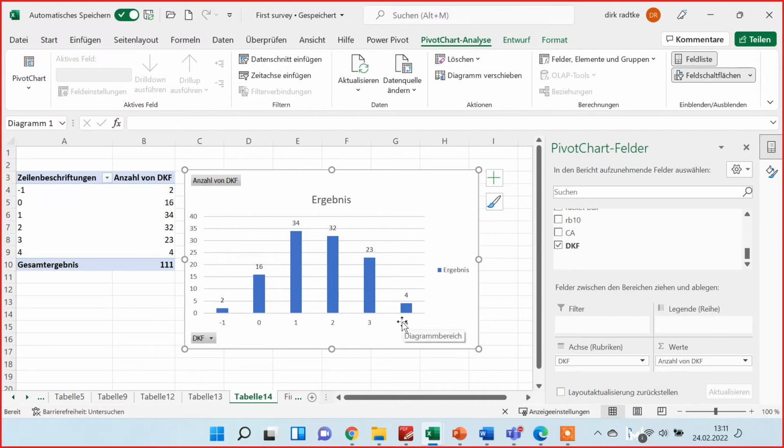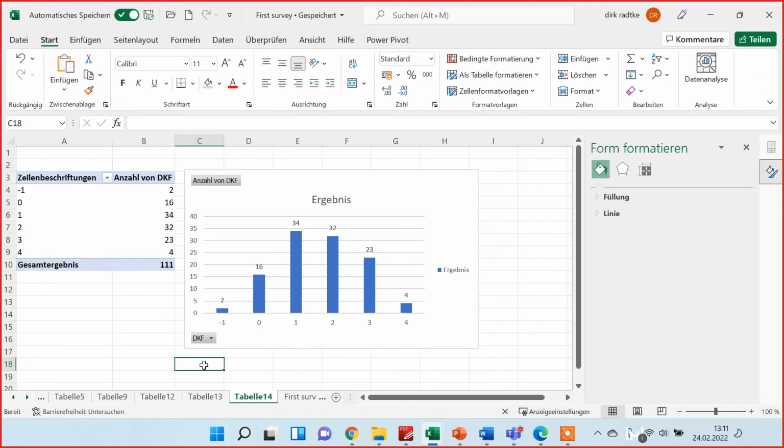So the explanation that you write beneath the diagram would be that those with the 4 are those who rated their general knowledge with 4 and couldn't answer any question correctly. Those with the 3 are those who rated their general knowledge with 3 and couldn't answer any question correctly, or those who rated their general knowledge with 4 and could answer only 1 question correctly. So these are the Dunning-Krugers. So we have 27 Dunning-Krugers in our data set.